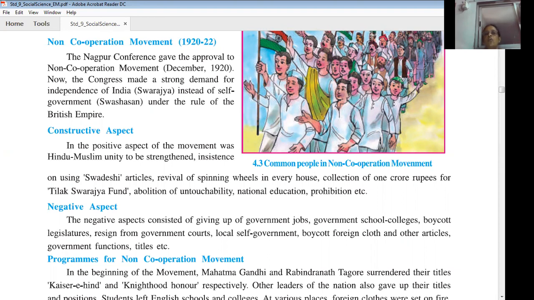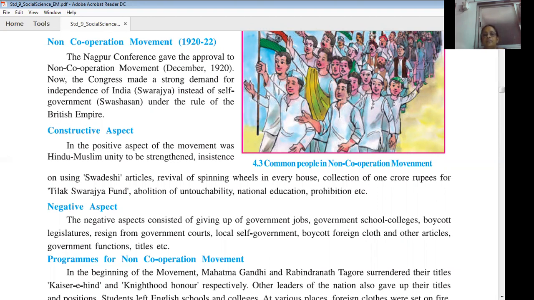So the non-cooperation movement started in December 1920. Now what was the demand? We want complete independence, Purna Swaraj, instead of self-government under the rule of the British Empire. This non-cooperation movement had both a positive and a negative aspect, constructive and negative. So what were the constructive or positive aspects of the non-cooperation movement?